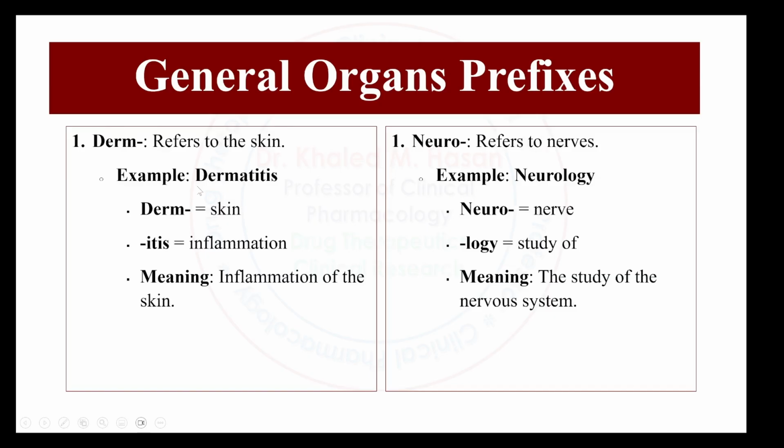Derm refers to the skin. Dermatitis is an example. Derm means skin, itis means inflammation, so dermatitis is inflammation of the skin. Okay, neuro refers to the nerves. Example, neurology. Neuro means nerve, ology means study. Neurology means the study of the nervous system.